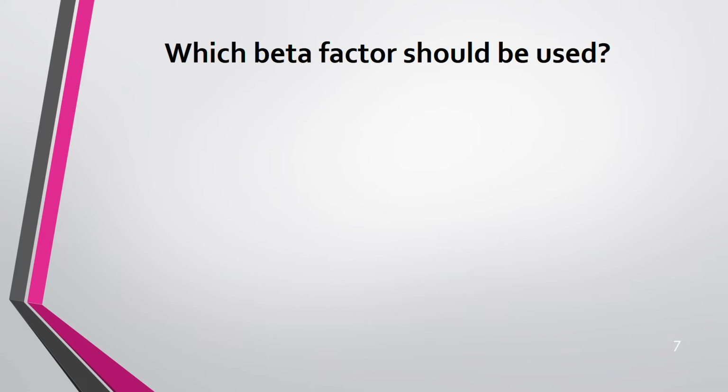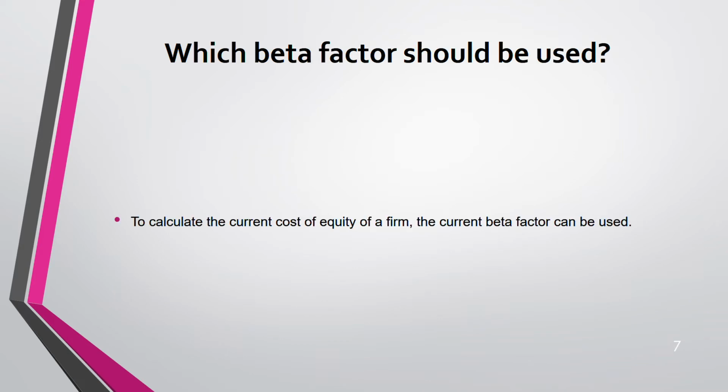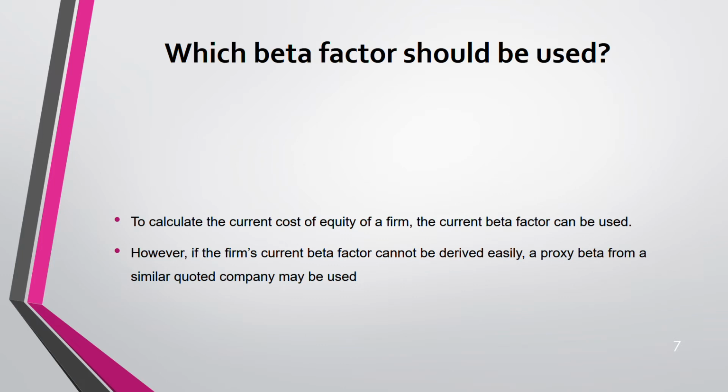Now, question is, which beta factor should you use? Okay. If you have to calculate the current cost of equity, current beta factor. But life is not so easy. So is not AFM. So in AFM, current beta factor you cannot derive it easily. Easily they will not give you everything. They will not do spoon feeding. You have to do it. So what you have to do is you have to use a proxy beta. Proxy beta means a beta for a similar quoted company. Mind you, it's quoted company. Because for unquoted company, you will not get a beta. Okay, so you have to use a proxy beta of a similar quoted company to your company. They will give you in the exam a proxy beta, don't worry.